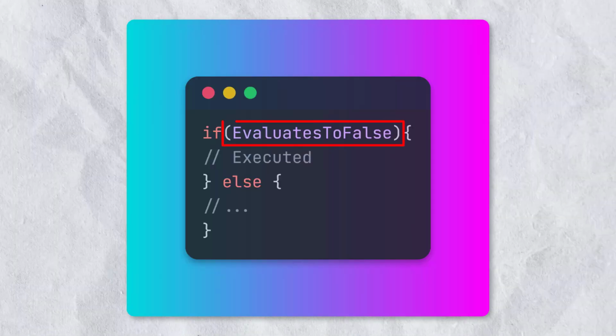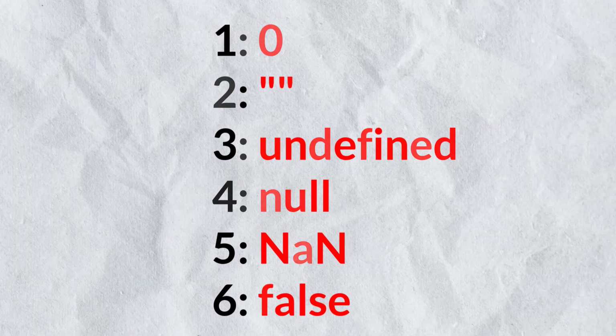First, today I completed documentation about truthy and falsy values in JavaScript on GitHub. Let's start with the first one, that is falsy value. A value is considered a falsy value if it implicitly evaluates to false when used in a Boolean context, right? In JavaScript, there are exactly 6 types of falsy values. The first one is 0, the second one is an empty string, the third one is undefined, the fourth one is null, the fifth one is NaN (not a number), and the sixth one is of course false, right?